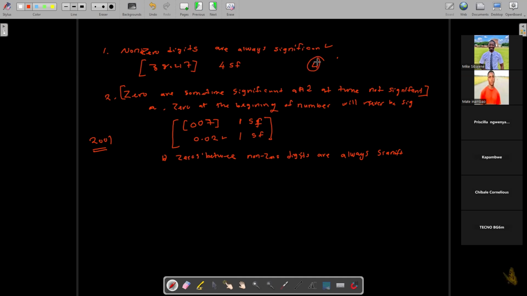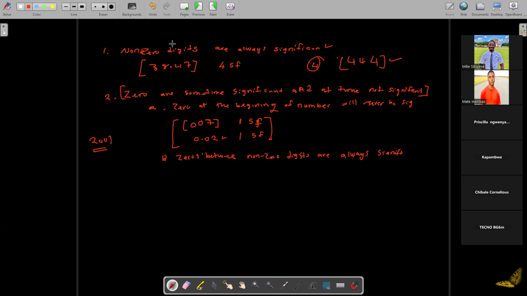If I write a 4, that is a number. If I'm talking about significant figures, in short, we want to find how many numbers in that number add a value to that number. That is a significant figure. So if I write 444, how many numbers in this number are significant?